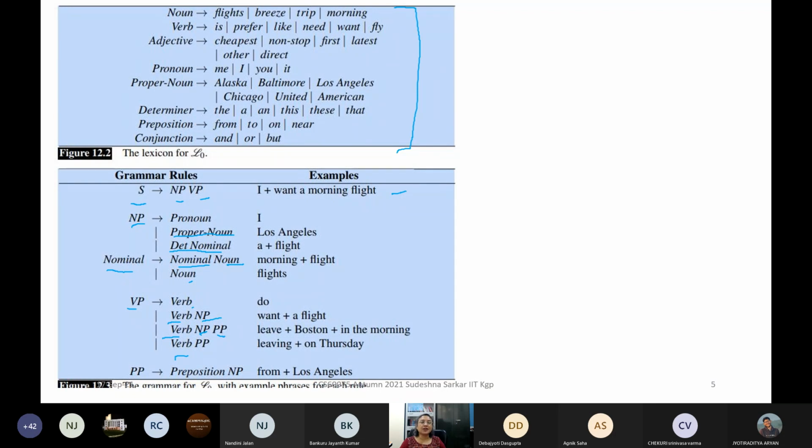Pronouns, some proper nouns, determiners: the, this, these, that. Prepositions: from, to, on, near. Conjunctions: and, or, but. This is not exhaustive, just a small subset of the words and a small subset of the rules. So please go through this, and if you have any comments, please let me know.